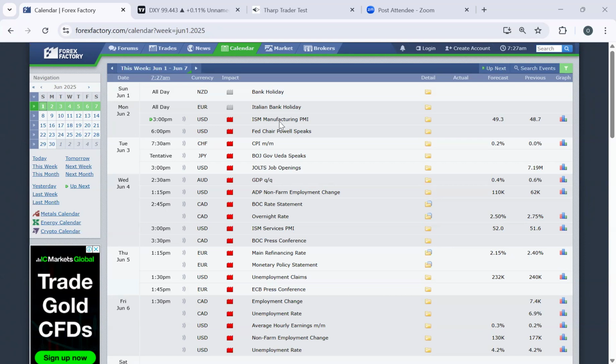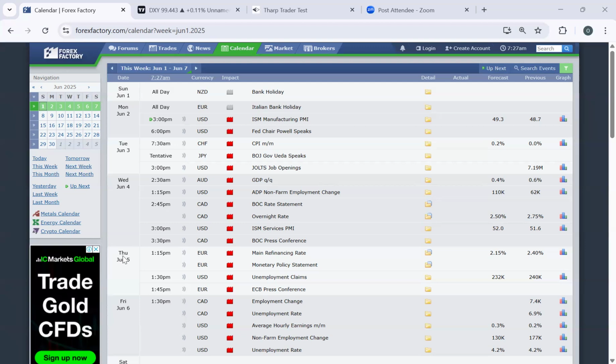From the fundamental factor, our high impact news focus. We have the Italian bank holiday on the Euro on June 2nd, and at 3 p.m. Nigerian time, the USD ISM Manufacturing PMI is coming up. At 6 p.m. Nigerian time, the US dollar, when Chair Powell will be speaking. On Tuesday, CHF, JPY and US dollar have high impact news: CPI, BOJ and JOLTS job openings. On Wednesday, at 2:30 a.m., AUD GDP quarter by quarter. For the US dollar at 1:15 p.m., the ADP non-farm employment change. At 2:45 p.m., the Canadian dollar with the BOC rate statement and overnight rate, and the ISM Services PMI on the USD at 3 p.m. Nigerian time.